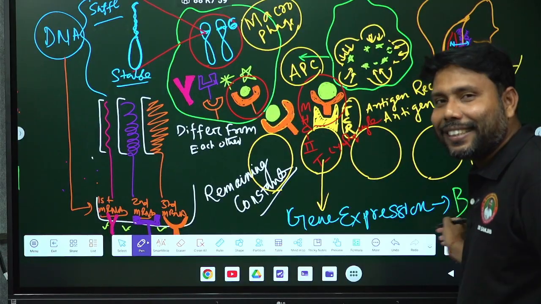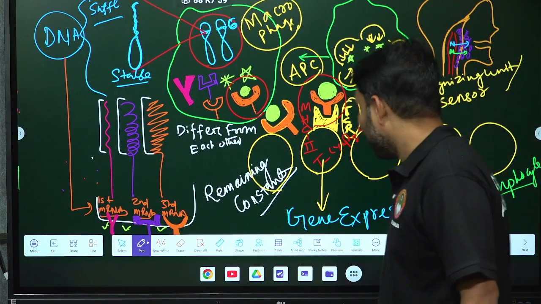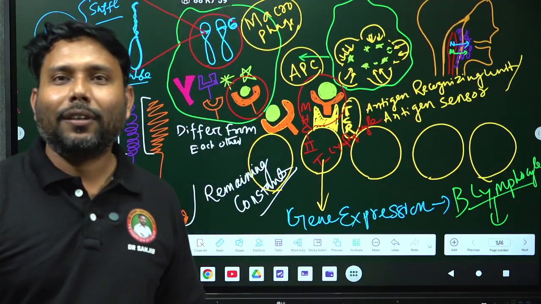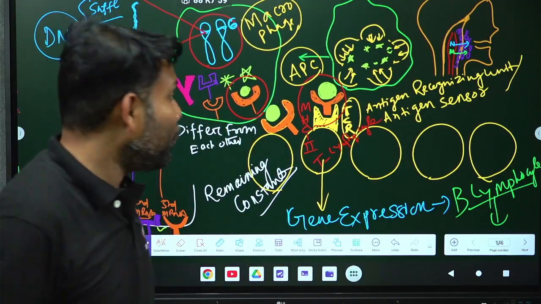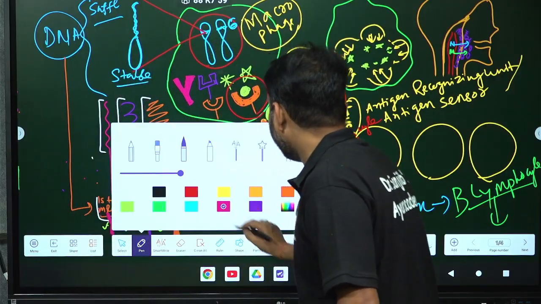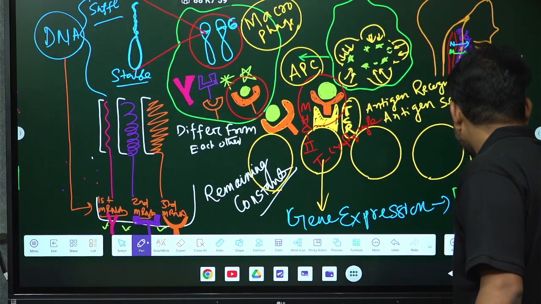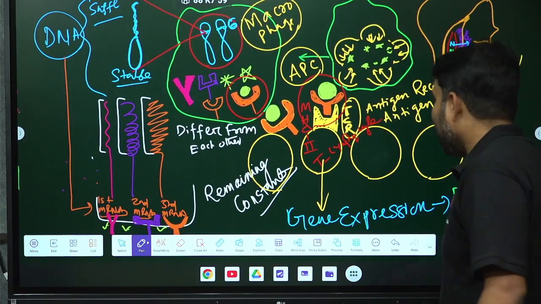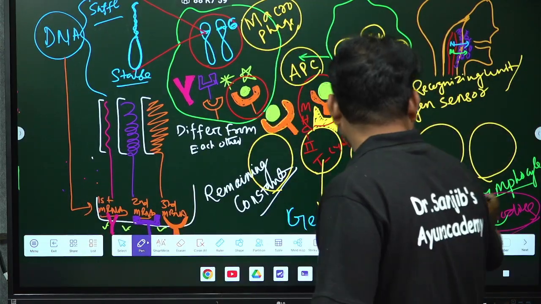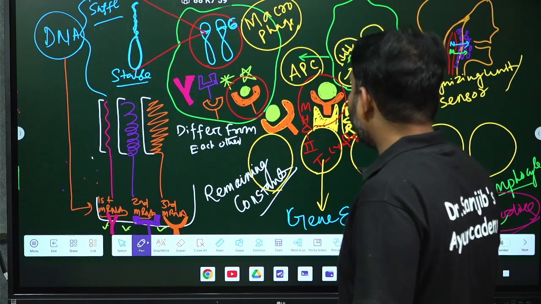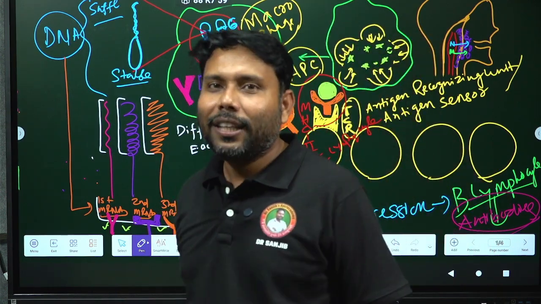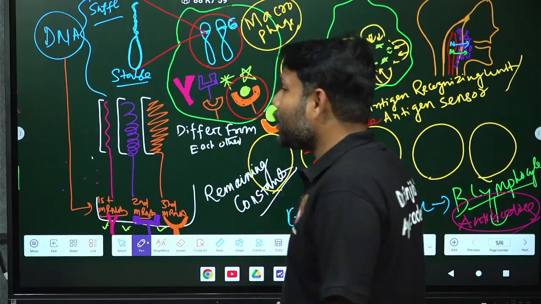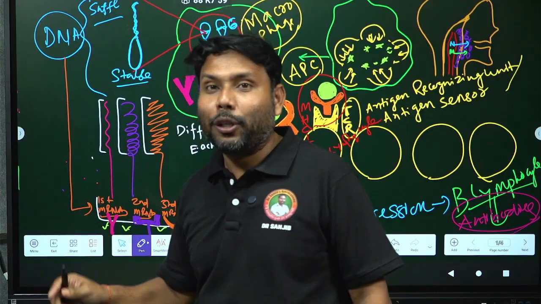Then the B lymphocyte will form what? Finally, your antibodies. It is very interesting, you see. The B lymphocyte will form antibodies, and these antibodies will act against the bacteria. So now you say how many questions you got from the entrance point of view.